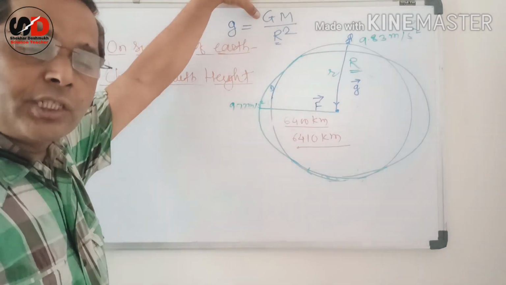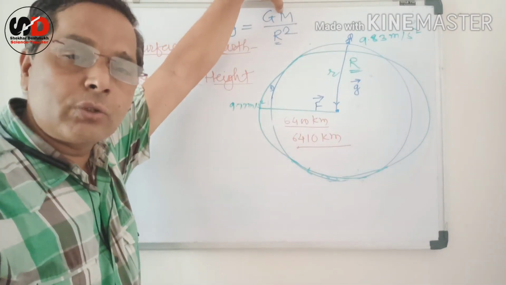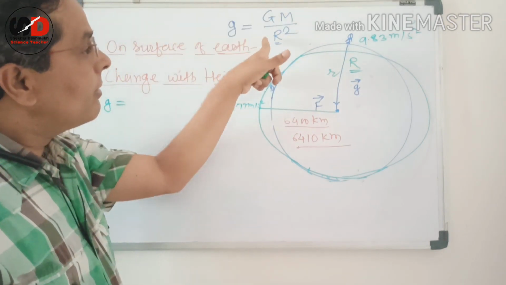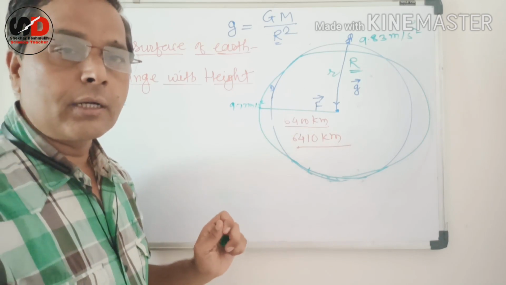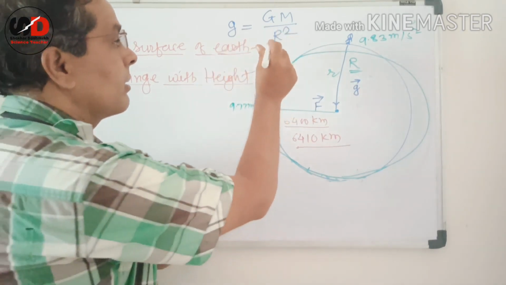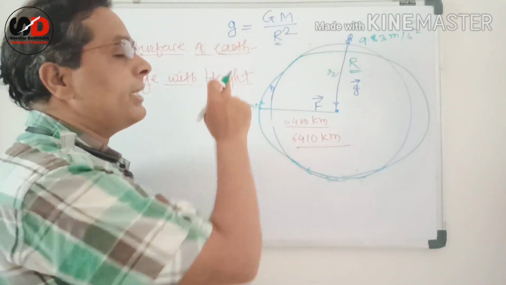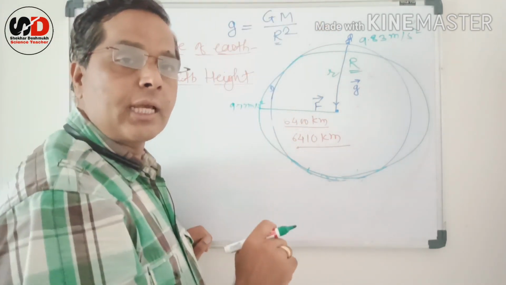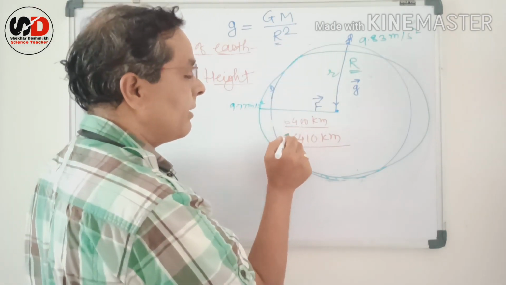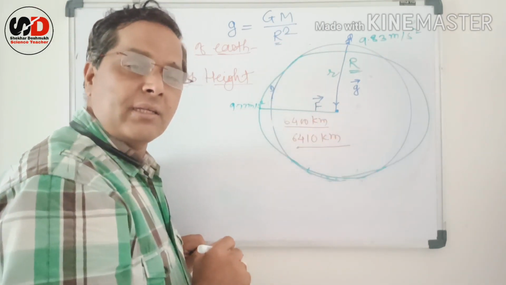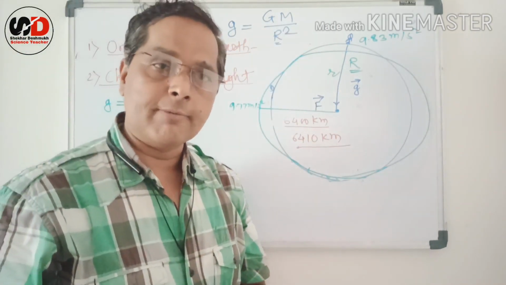We know capital G is 6.67 into 10 raised to minus 11, capital M is 6 into 10 raised to 24, and capital R is nothing but 6400 kilometers. If we are measuring the value of g at 400 kilometers away from the surface, then R is nothing but 6400 plus 400. So by using this formula we can easily calculate the value of g.